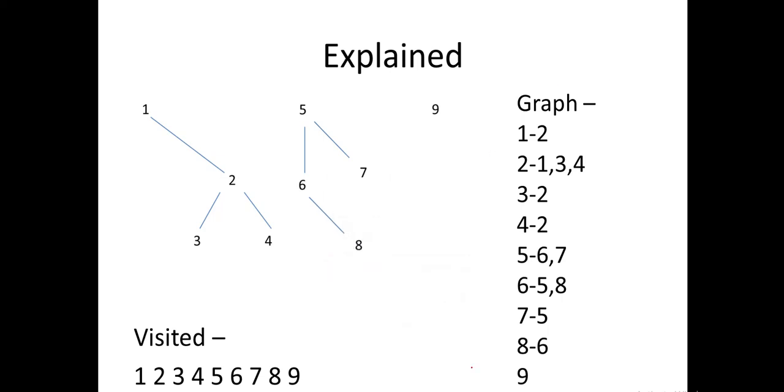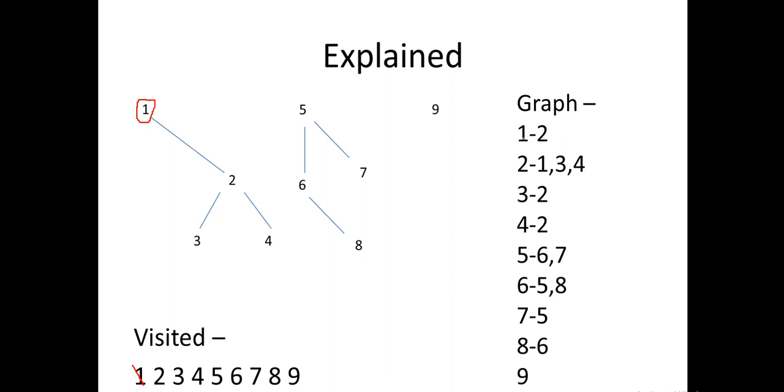So this is how our graph is stored in our memory. We store it like node 1 is connected to 2, 2 is connected to 1, 3, 4, 3 is connected to 2, 4 is connected to 2, and so on. We'll also have a visited array where 1, 2, 3, 4, 5, 6, 7, 8, 9 would be our nodes. So we'll start with a loop which would go from 1 to 9, and it will check if node 1 is unvisited, then it will start a DFS from node 1. So we'll start from node 1 and mark it as visited.